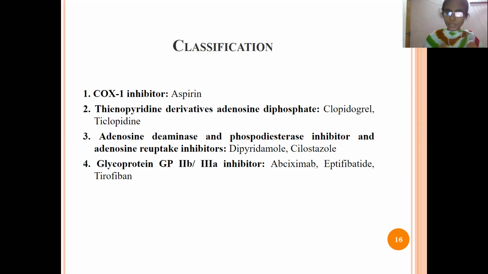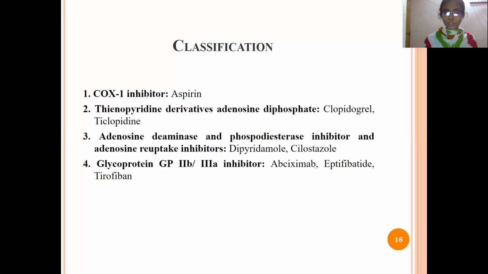Next, adenosine deaminase and phosphodiesterase inhibitors and adenosine reuptake inhibitors. So what are the drugs that come here? Dipyridamole and cilostazol. The drug name is cilostazol. And the next one is glycoprotein GP IIb/IIIa inhibitors. So what are the drugs that come here?